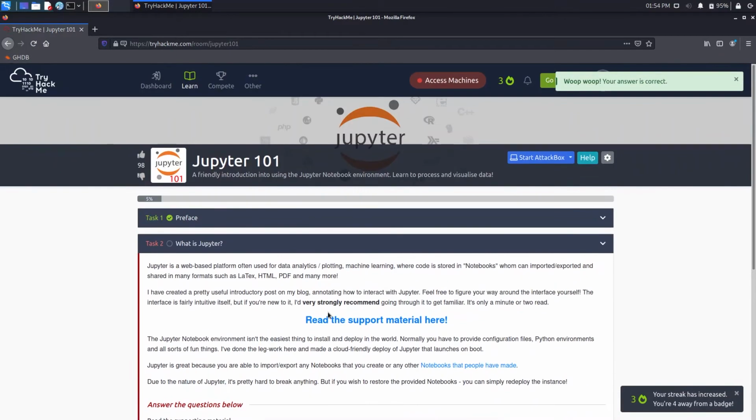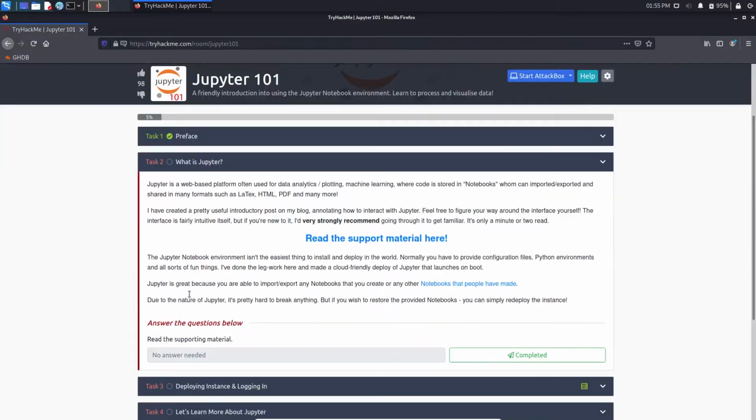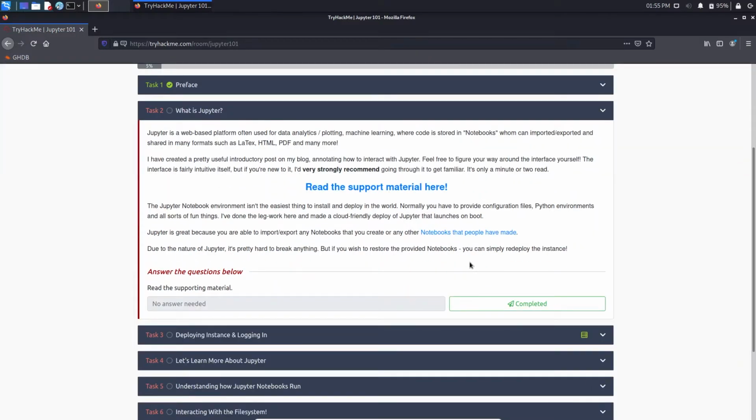Task 2 asks, what is Jupyter? Jupyter is a web-based platform often used for data analytics. In this room we are going to see Jupyter Lab, not Notebook. The lab is accessible in the browser itself. It says I've created a pretty useful introductory post on my blog. If you want to read it, you can go for the material here. So just click on completed here.